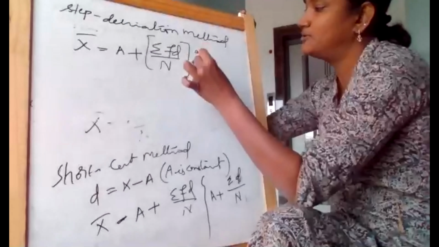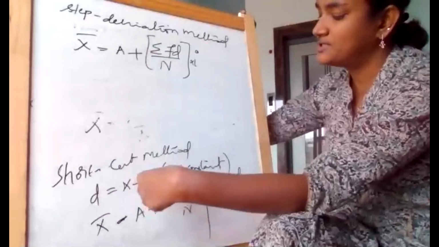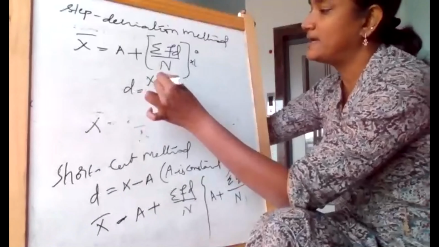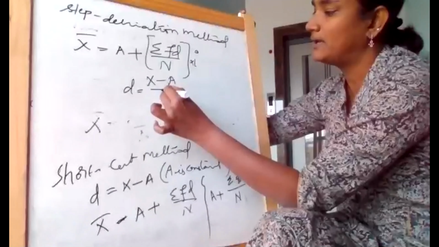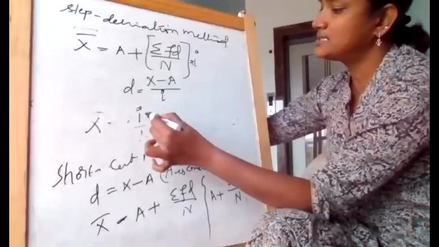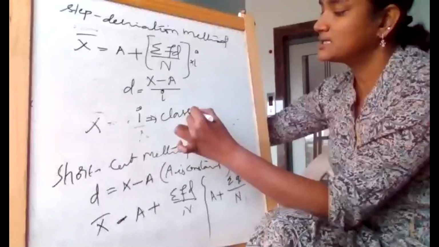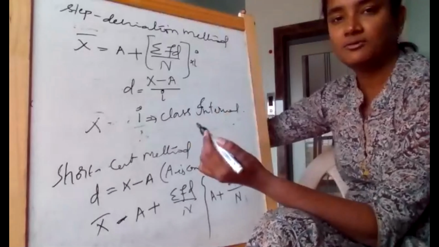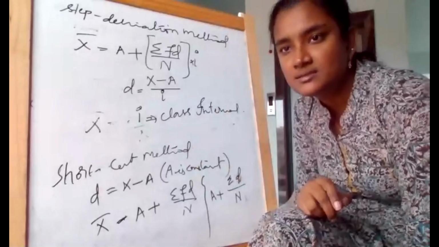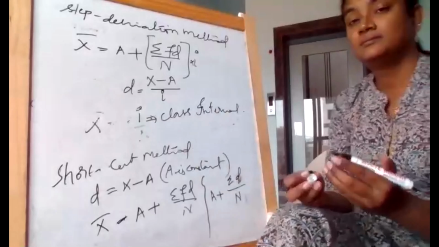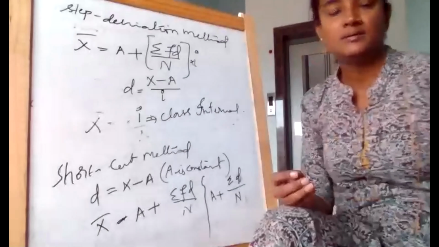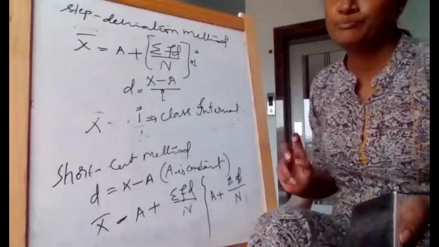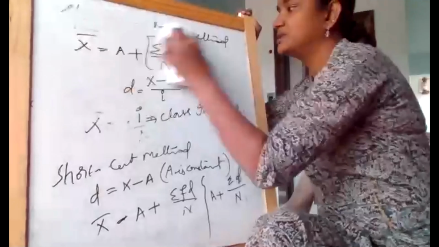Here d formula changes: d is equal to x minus a divided by i, where i is nothing but the class interval, when it is continuous data, which we will see later. Girls, am I clear with all this? Any doubt in this formula representation? I think I'm clear. I'm just continuing with the problems.